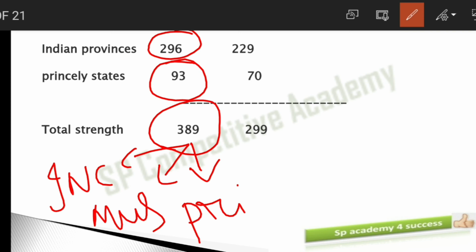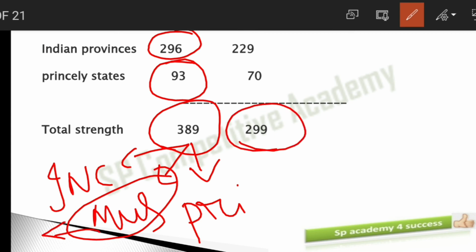Since they decided to form Pakistan, they needed a separate constitution. If they need a separate constitution, they need a separate constituent assembly. So they decided to frame a separate constituent assembly. When they decided this, the members of the Muslim League were separated. Then the number of the constituent assembly was 299. Out of this 299, 229 are from the British provinces, and 70 from the princely states.